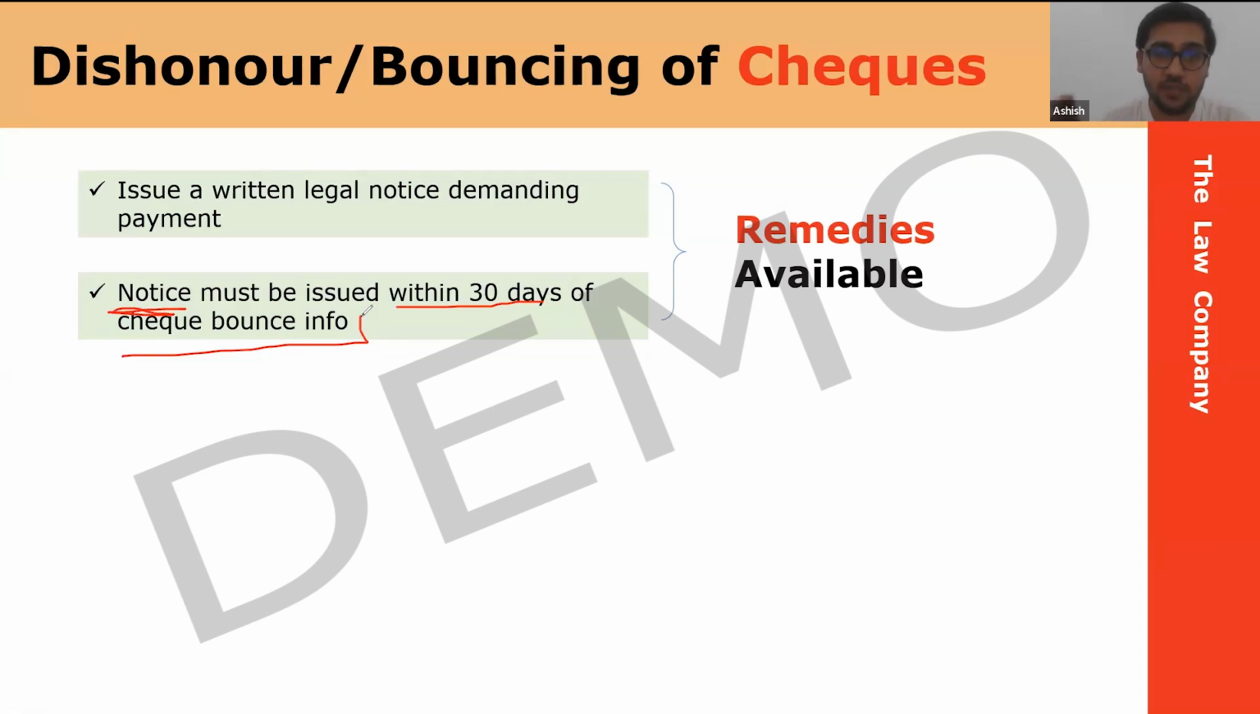If you receive the check return memo today, up to 30 days from today, you can write a notice. After that, you cannot. Your period of giving legal notice will expire. In that case, you will have to file separately a case in the court requesting it to grant extra days. This is your requirement. Within 30 days, you will have to file the legal notice.